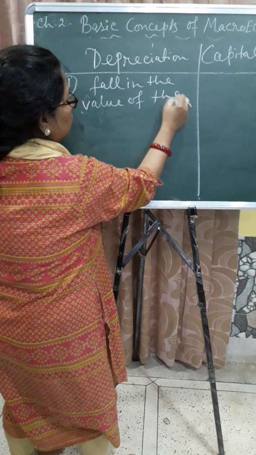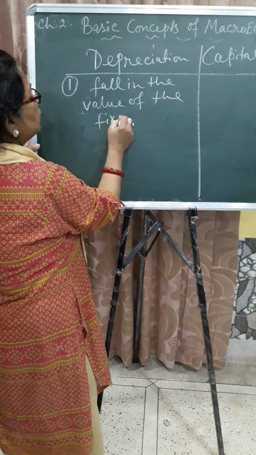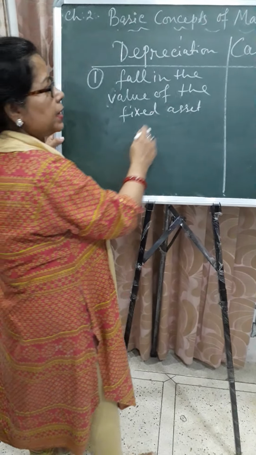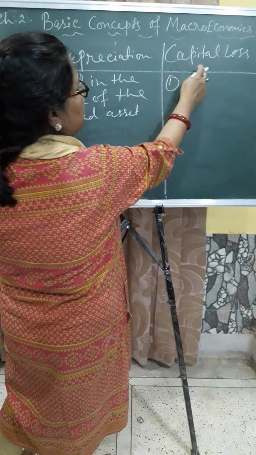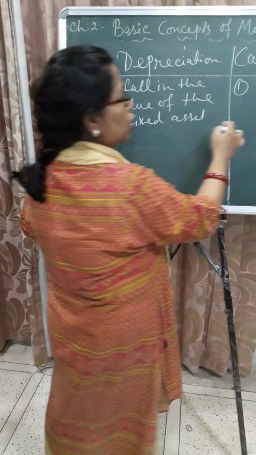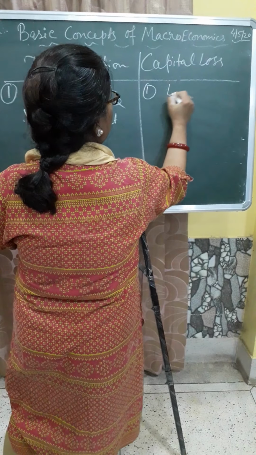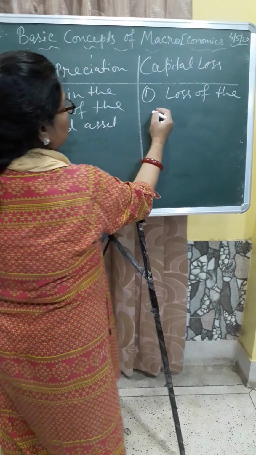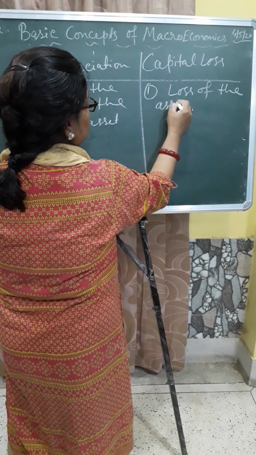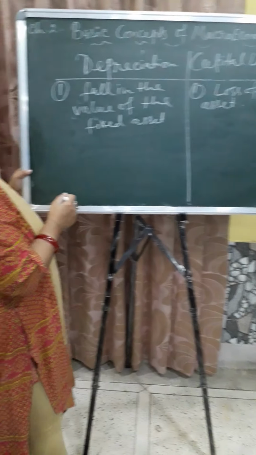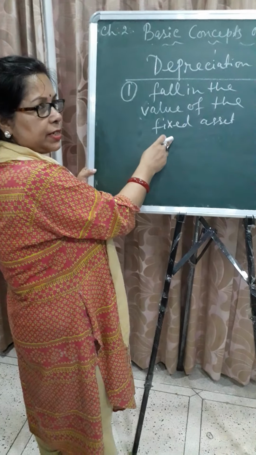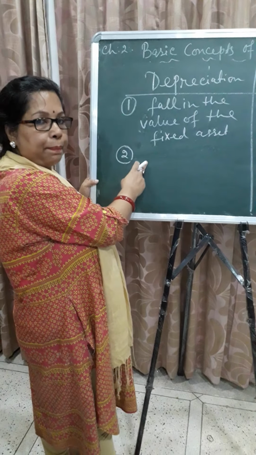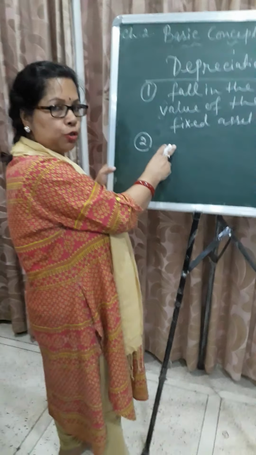First difference, number 1: capital loss is the loss of the asset, a fall in the value of the fixed asset. Number 2: in case of depreciation, provision is made.